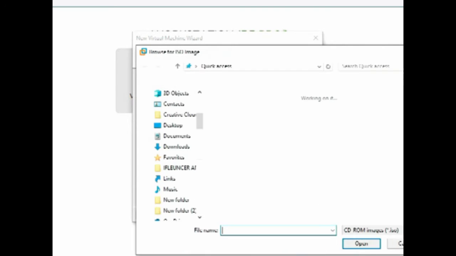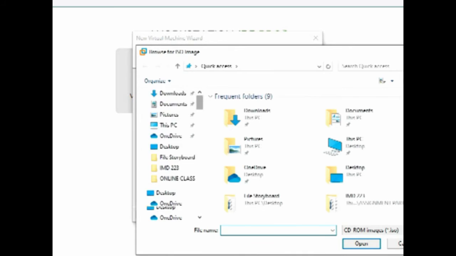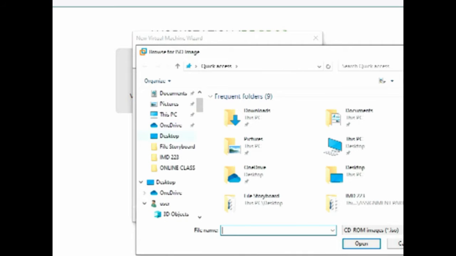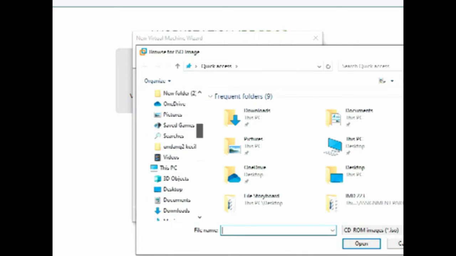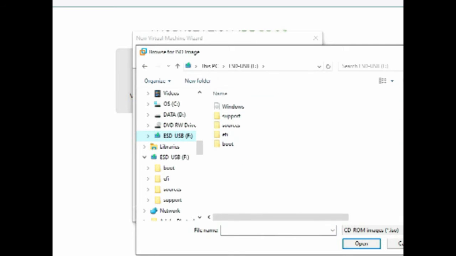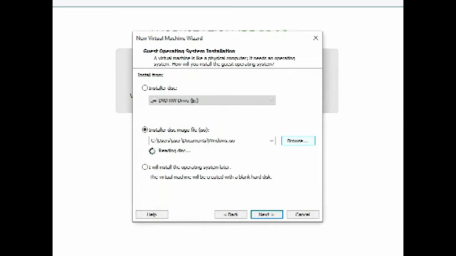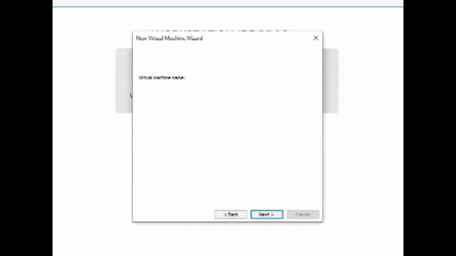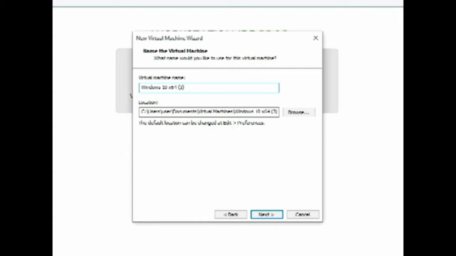So we choose the ISO file. We browse to the location of the ISO file, and we will click next. Then rename the virtual machine. So this is named IMD 222. So press next.